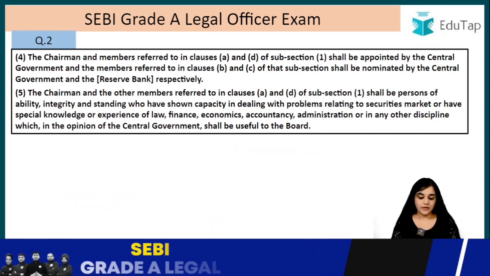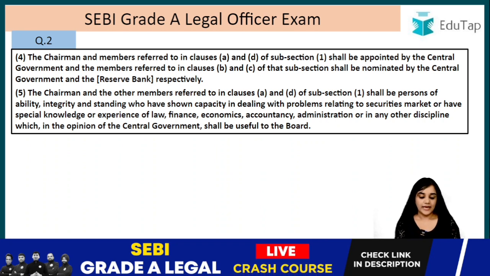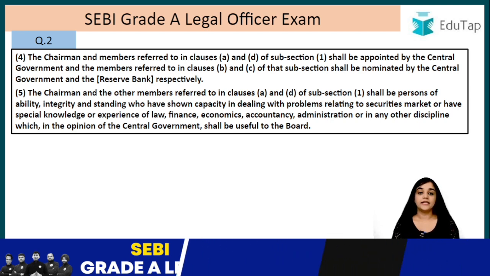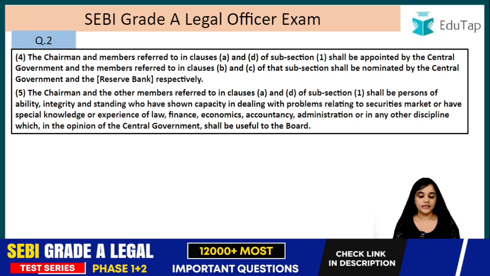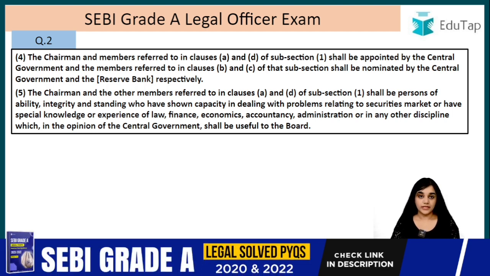The chairman and the members referred to in clause A and clause D shall be appointed by the central government, that is the chairman and the 5 members, right? They will be appointed by the central government, and the members referred to in clause B and C, that is the officials of the ministry and the Reserve Bank official, shall be nominated by the central government and the Reserve Bank respectively.